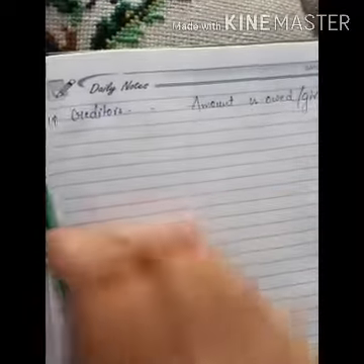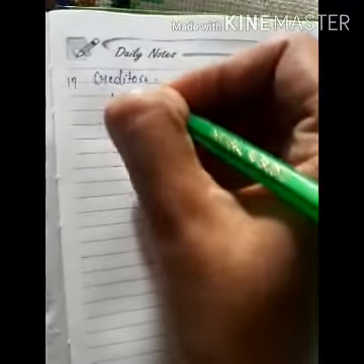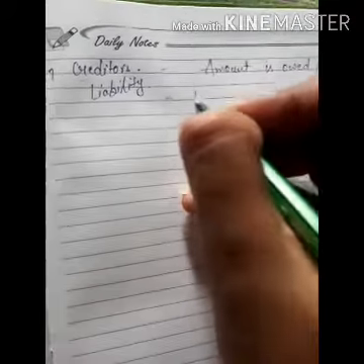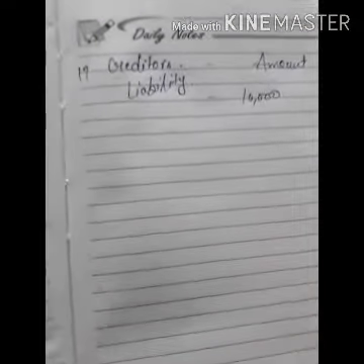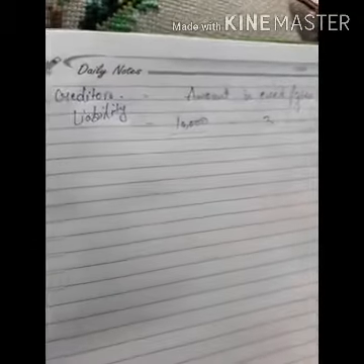Next, continue with the next term. This is creditor. Amount is owed or given. If I am to give an amount in the near future to some person, that person becomes our creditor, and it is a liability or obligation. For example, if I purchased goods for 10,000 but didn't pay the cash to this person, after 3 months I paid the cash to this person.